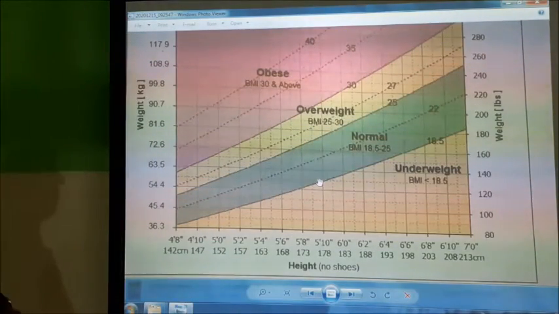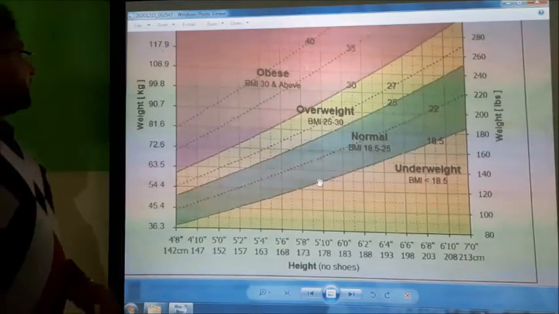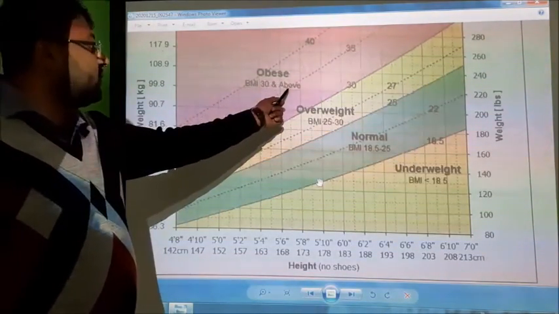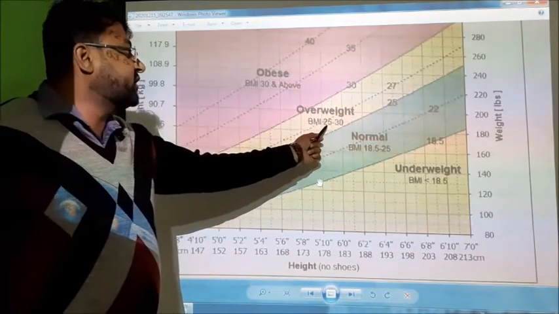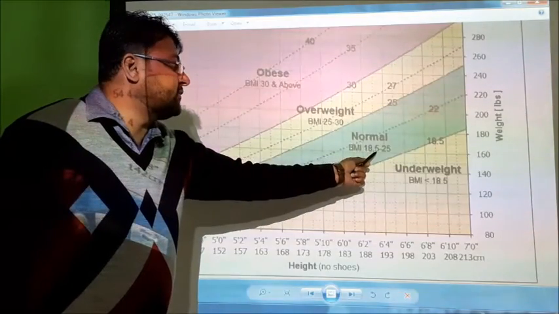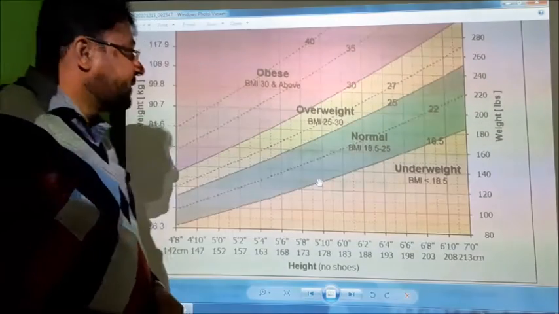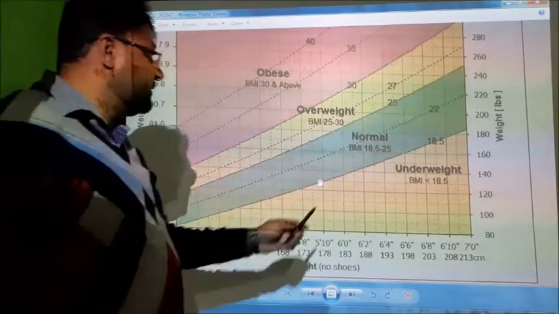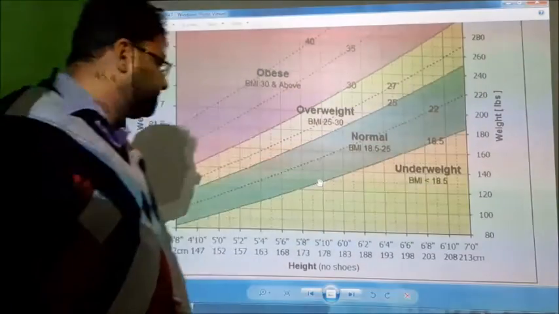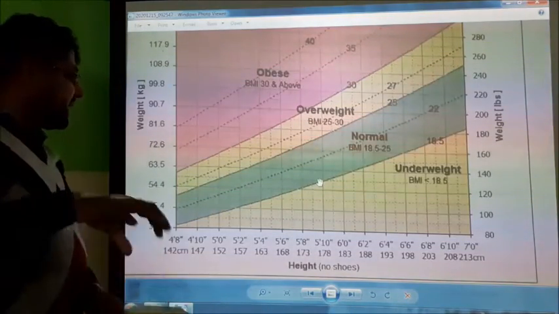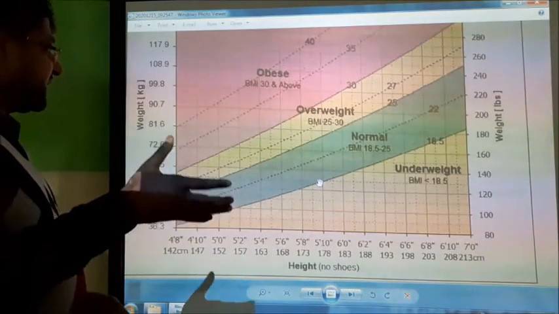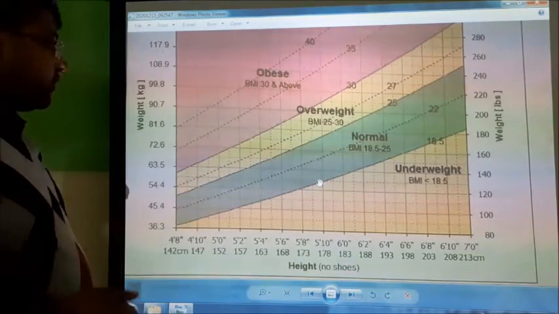By this graph you can understand: obesity is BMI 30 and above, overweight is BMI 25 to 30, normal is BMI 18.5 to 25, and underweight is below 18.5. So by height and weight we can find whether a person is underweight, normal, overweight or obese.